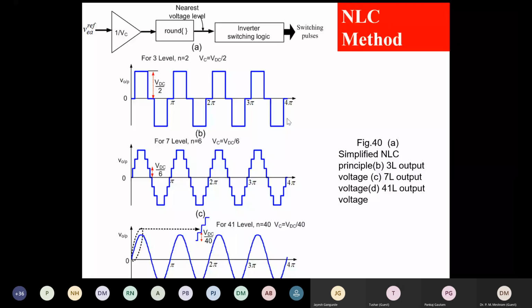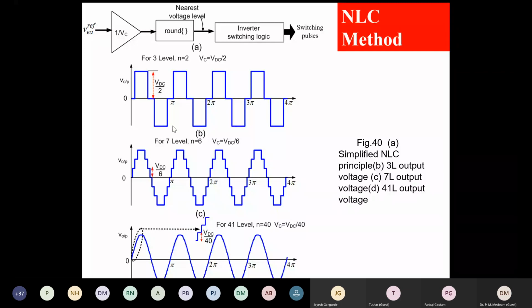Now this you find very important. 3 waveforms I have shown here. One is for 3 level, another is for 7 level, and the third is for 41 level. Now for 3 level, what is my number of submodules? It is 2. So my Vc is Vdc by 2, and V reference is Vm sin omega t, so that I will get levels from plus Vdc by 2 to minus Vdc by 2. For 7 level, how many?